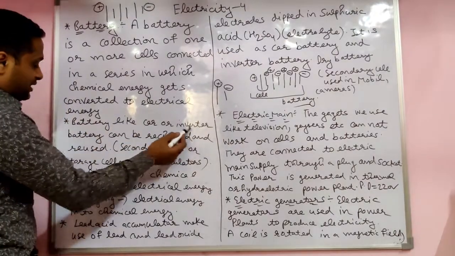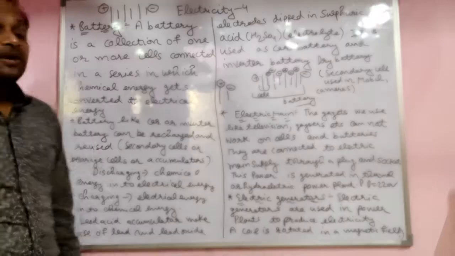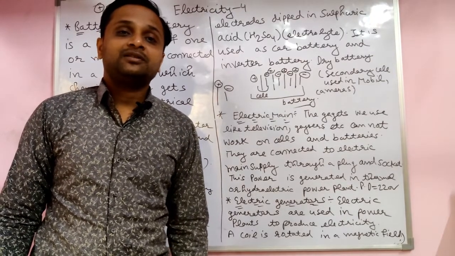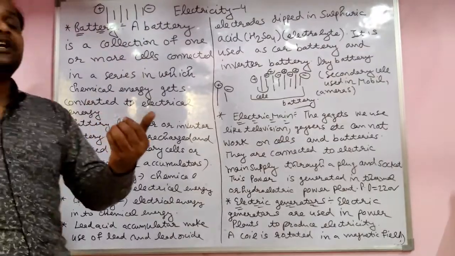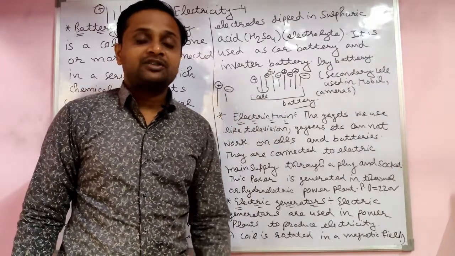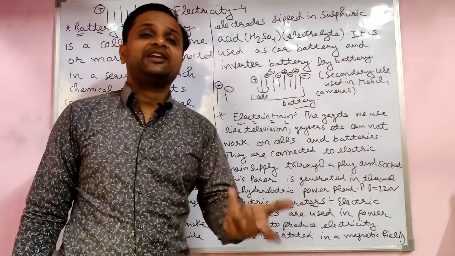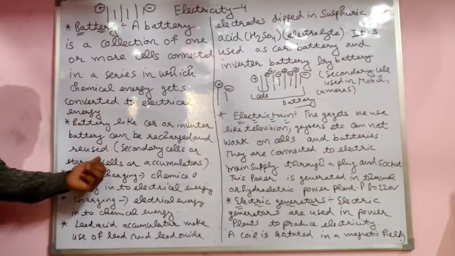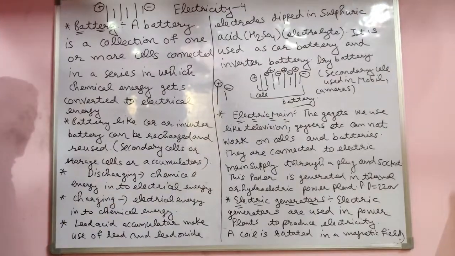Batteries like those in a car or inverter can be recharged and reused. When the battery of the inverter is totally discharged, you are able to recharge it again. These are the secondary cells, or storage cells and accumulators.